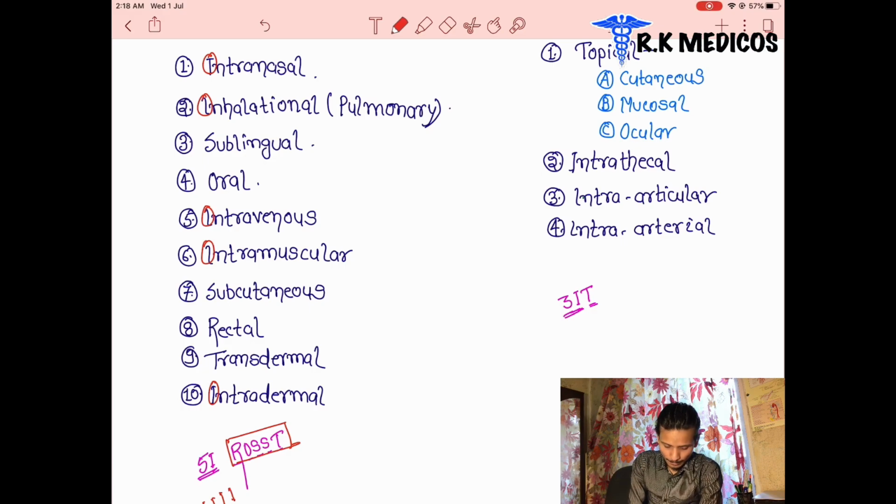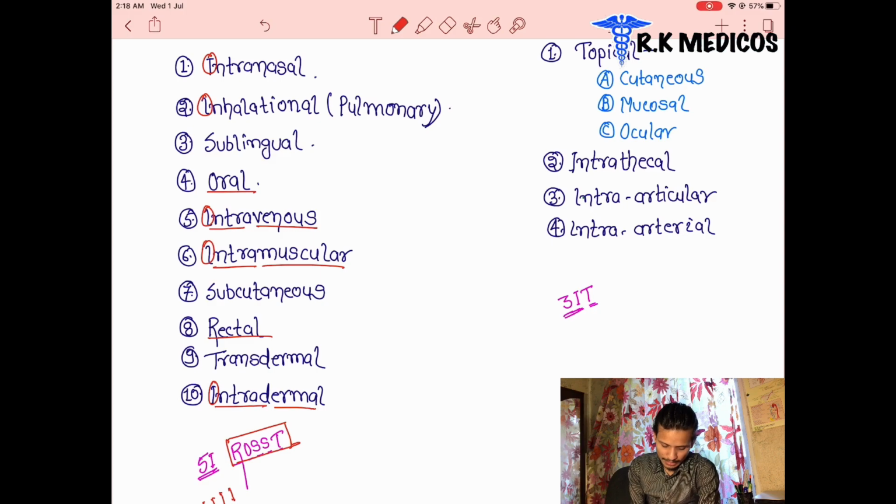Next one is intravenous, injected inside the veins, and intramuscular, injected inside the muscles. Intradermal is into the dermis of the skin. Next, we can see the trick is R. R is for rectal, given through the anus. And O stands for oral, we take it through the mouth.